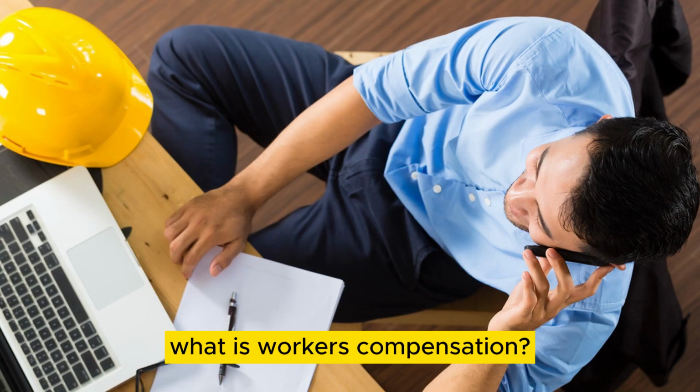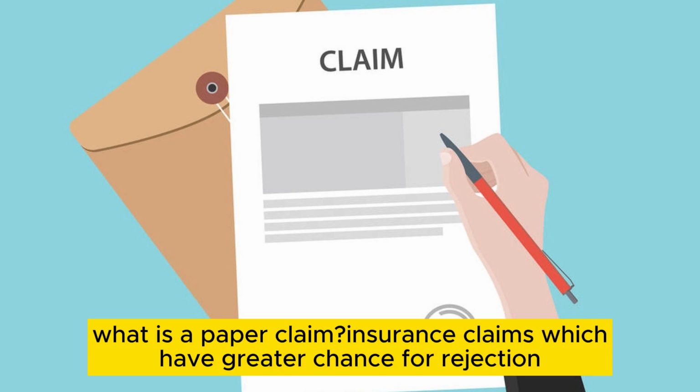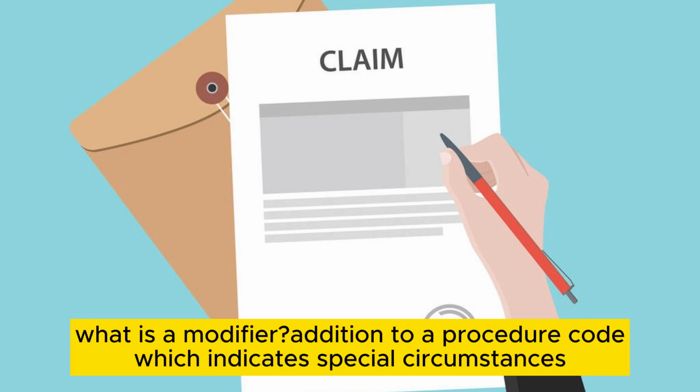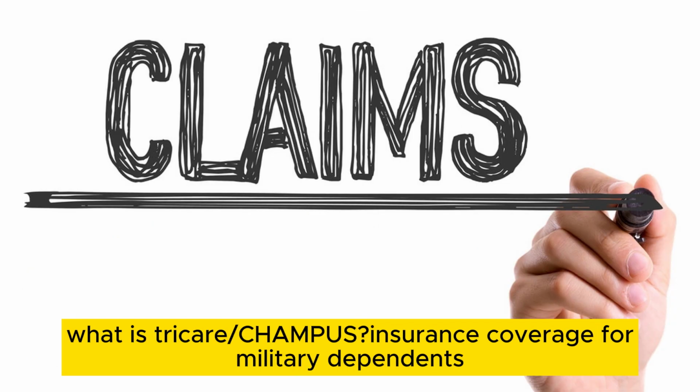What is workers' compensation? Type of insurance for work-related injuries. What is a paper claim? Insurance claims which have greater chance for rejection. What is a modifier? Add-on to a procedure code which indicates special circumstances. What is Medigap? A policy which supplements Medicare coverage. What is Tricare? CHAMPUS, insurance coverage for military dependents.